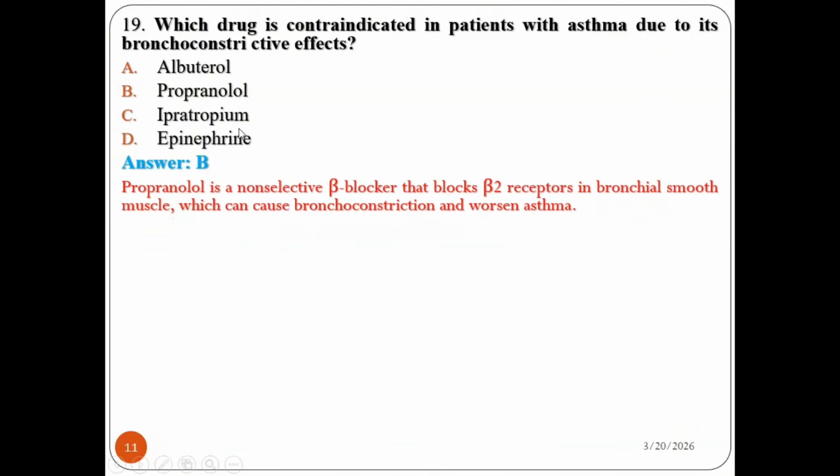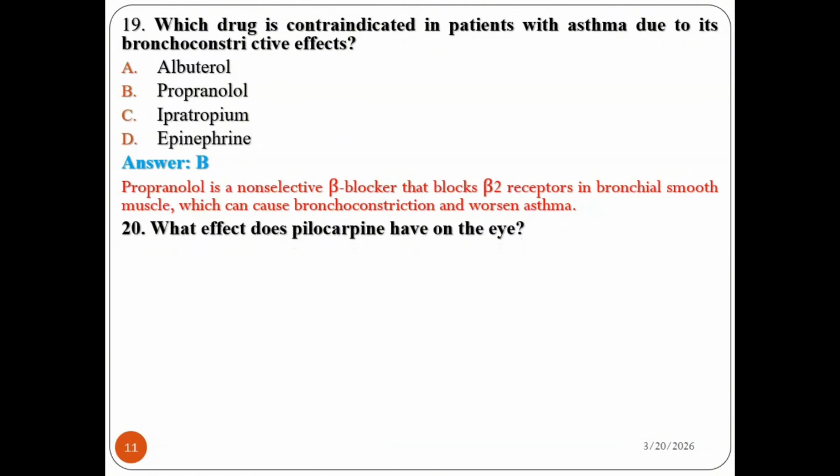Propranolol is a non-selective beta blocker that blocks beta 2 receptors in bronchial smooth muscles, which can cause bronchoconstriction and worsen asthma. So it is contraindicated for patients with asthma. Propranolol is a non-selective beta blocker which can interact with anti-asthmatic drugs.